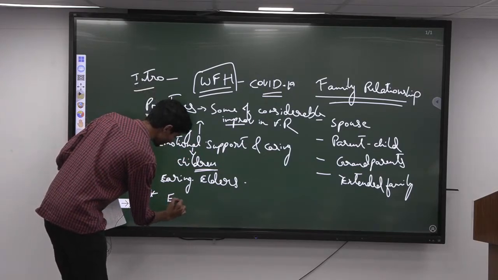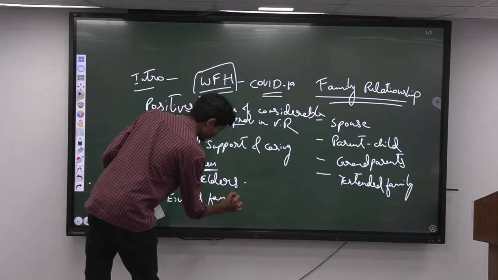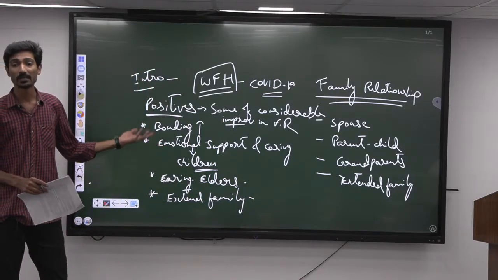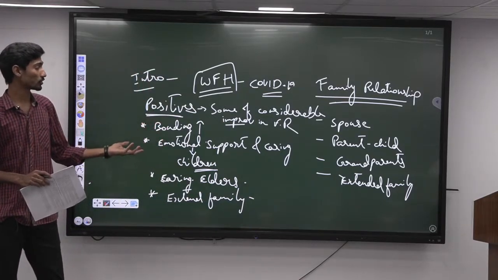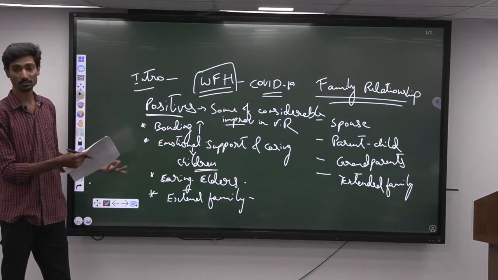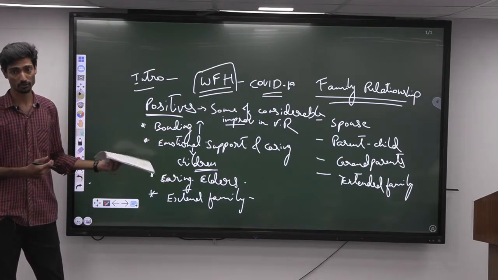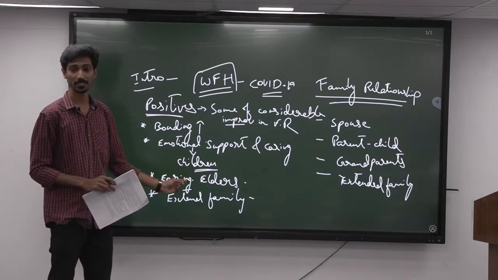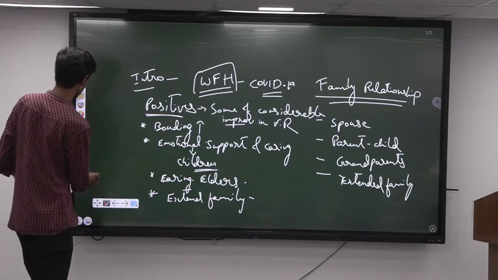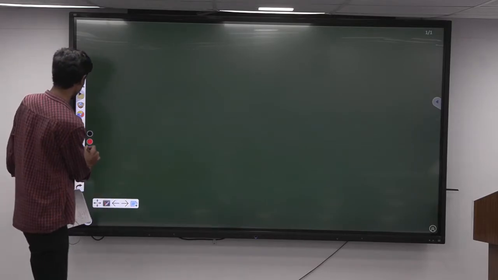One point we can bring probably towards the end is with respect to the extended family. So the bonding or the interaction between extended family has increased, right? Especially during the lockdown time we saw how, with the help of media, even the extended family members started calling the family members, asking how they are able to manage or handle the COVID lockdown, all these things, right? So the relationship with extended family has also improved to a considerable extent, right? So these are mainly the positive impacts, or we can say the improvements that have happened, right?